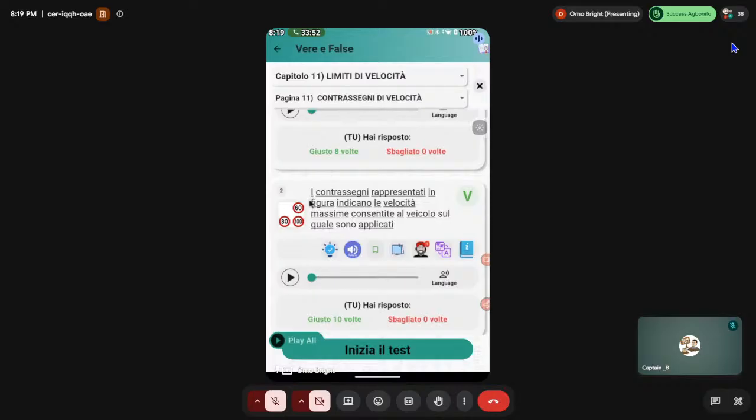Attention. I contrassegni rappresentati in figura, which is this particular sign in this figure, indicano, is indicating. Figura, I've already explained, I mean this figure. Indicano meaning indicating. La velocità, the word velocità means the velocity. So he said this sign that is represented in this figure indicates the maximum velocity constant allowed, the maximum velocity that is allowed on that vehicle. Su meaning on, quella on which are applicati, on which is applied on.